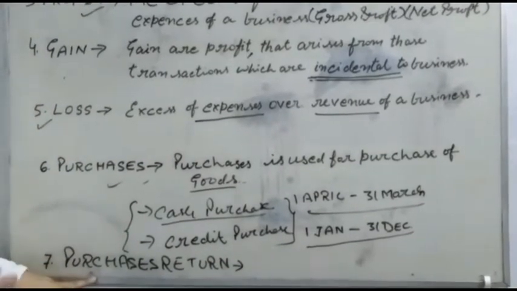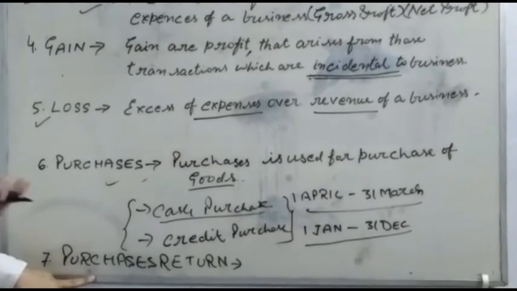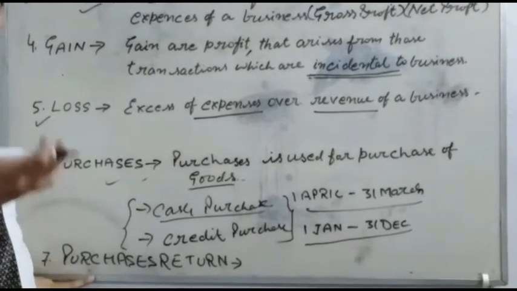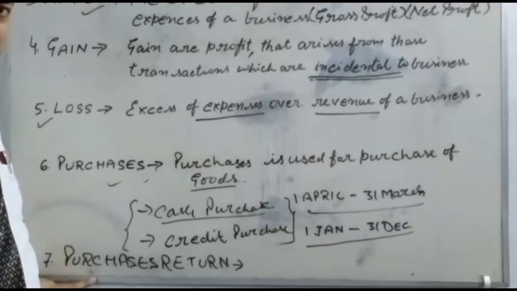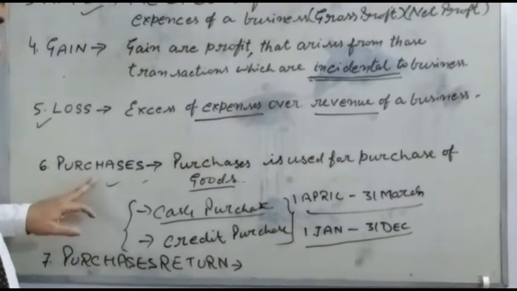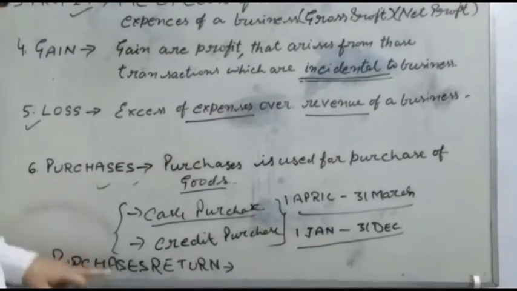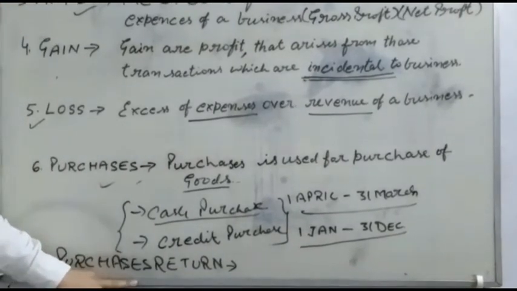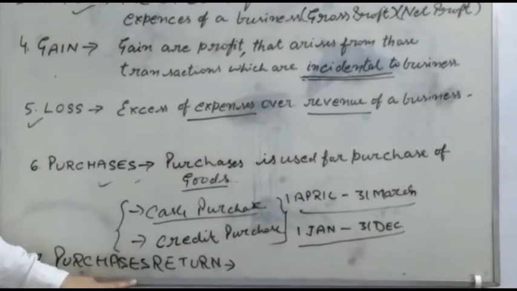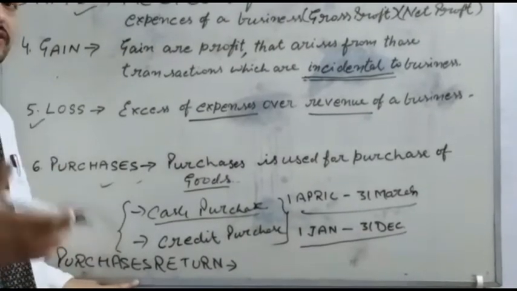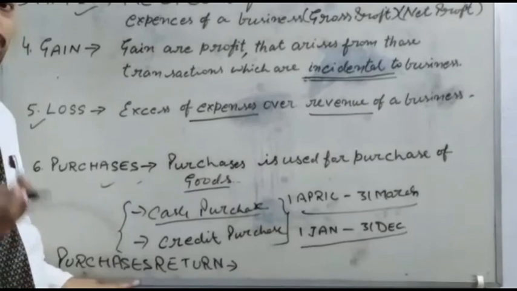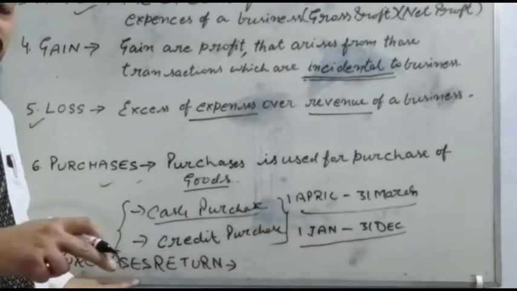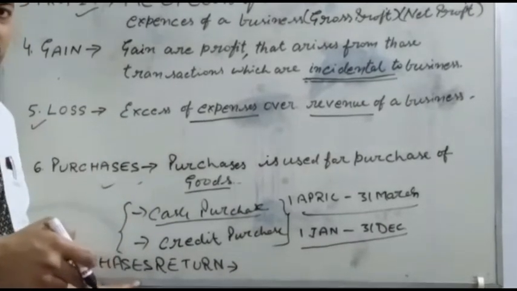The businessman purchases goods from the supplier, and if he is not satisfied with the goods of the supplier, then he returns the goods to the supplier.